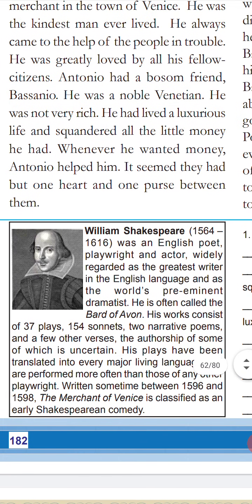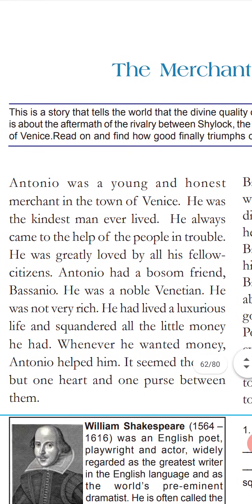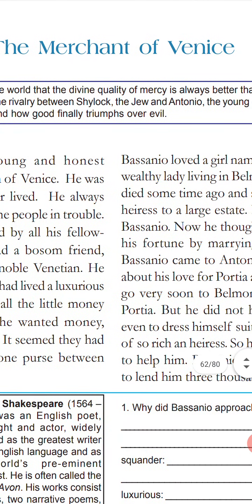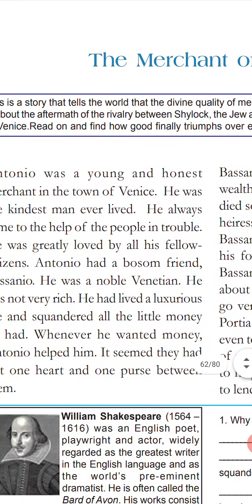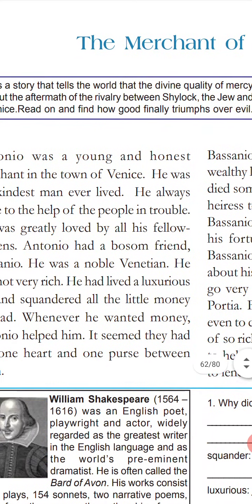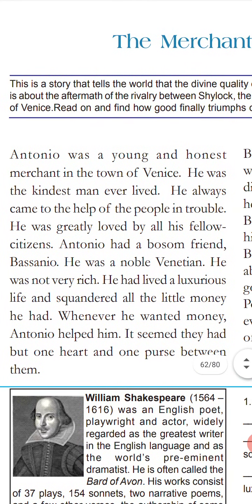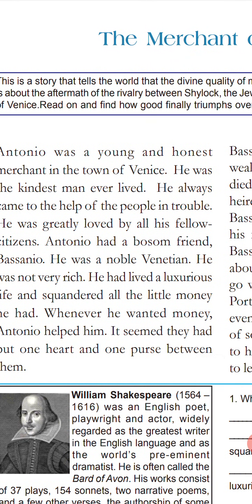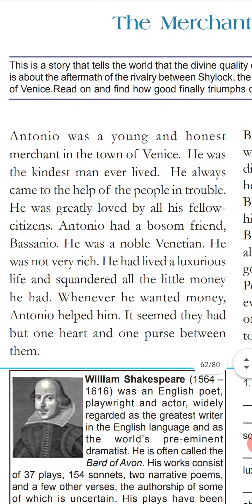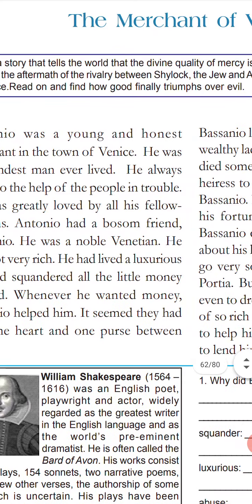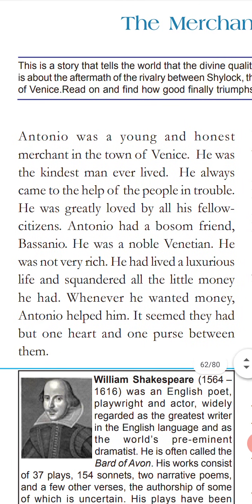Merchant, you know the meaning of merchant. Okay, Venice is a place. All right. Okay, then fine. That means in Venice there was a merchant. His story is what we are dealing with. Okay. Really, we are thankful to William Shakespeare, eminent in English literature. Okay, with this first eminence it started, that's when William Shakespeare came into existence.